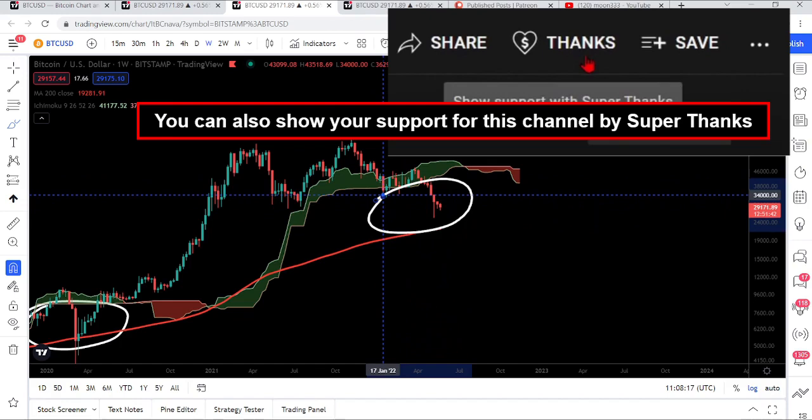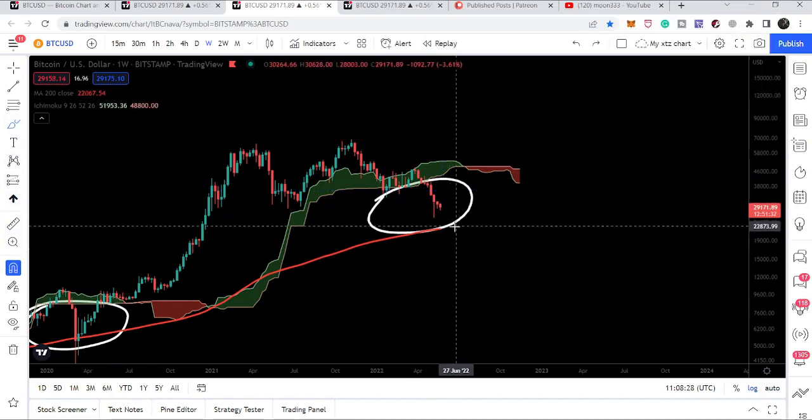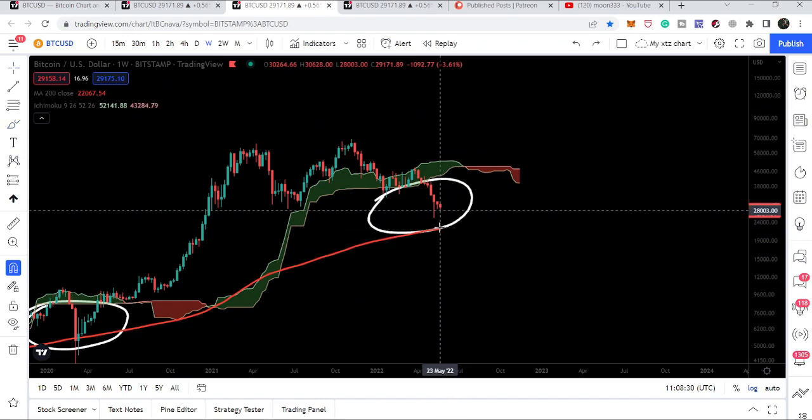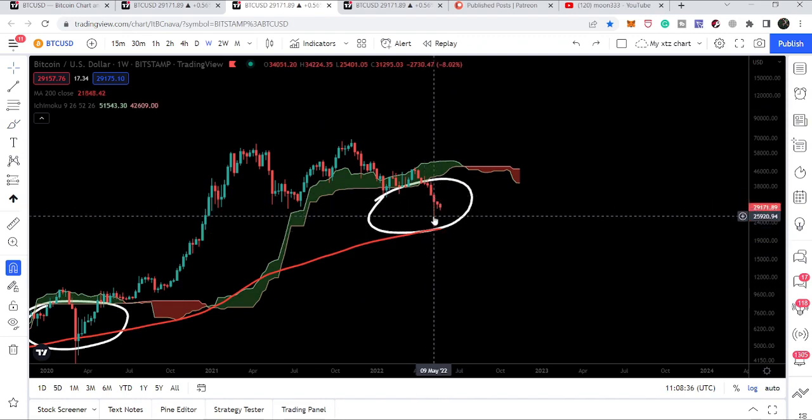And right now you can see we have again entered a very big potential reversal zone that starts after breaking down this Ichimoku cloud on the weekly time frame chart, between this support of the Ichimoku cloud and this 200 simple moving average. We are already very close to this support of the 200 weekly simple moving average. Right now it is moving at $22,067, and we have already dropped up to here, $25,400.